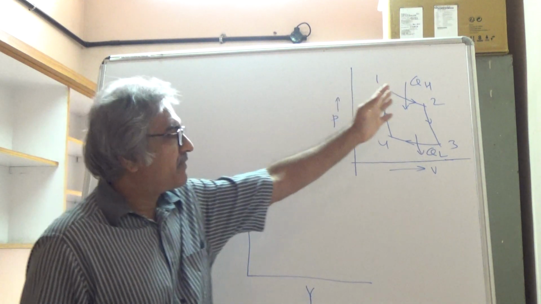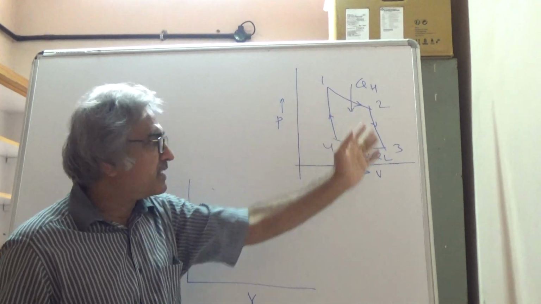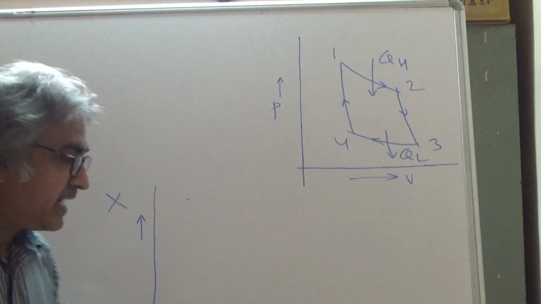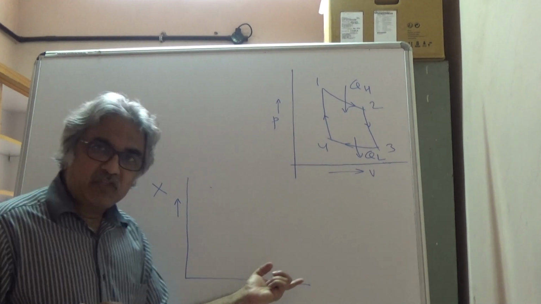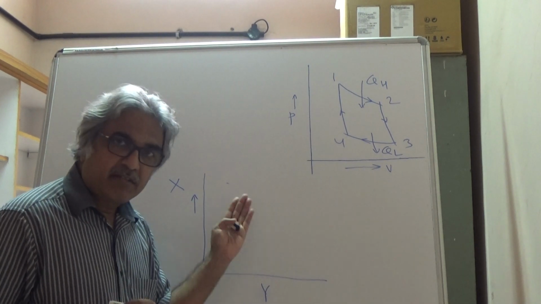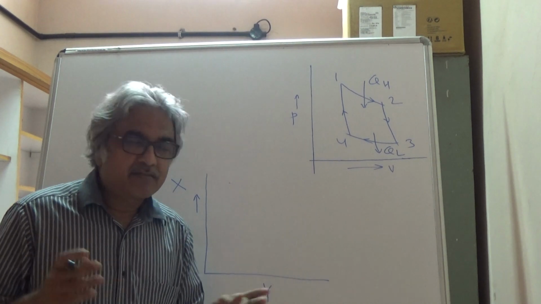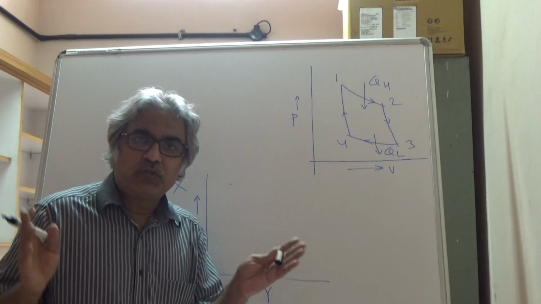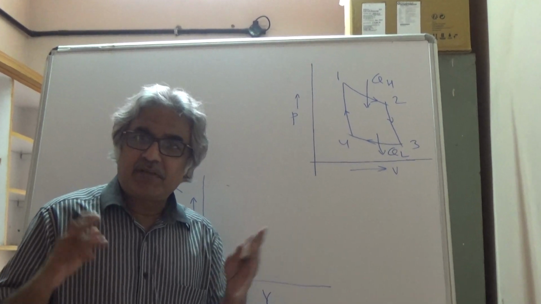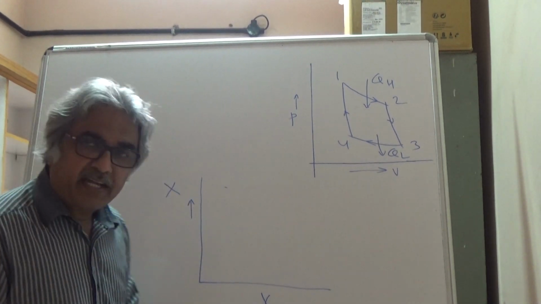Now here this is a familiar diagram, a Carnot cycle, and you are familiar with this. I'll come to this, but let's pay attention to what I say here. Let's say that we have a two-dimensional plane bound by two axes, and along these two axes are two properties. Whichever properties, any two thermodynamic properties, pressure, volume, temperature, internal energy, enthalpy, entropy, all of these are properties. So one property along the x-axis, another property along the y-axis.